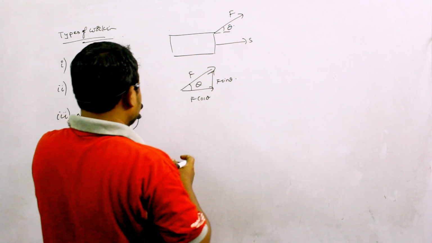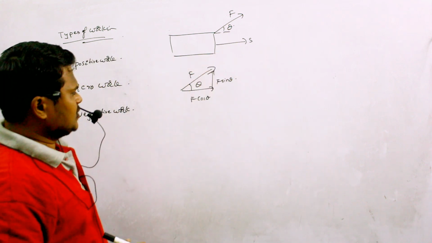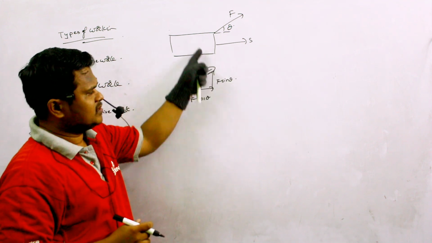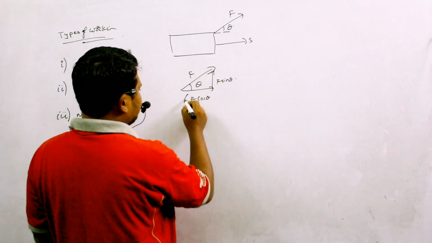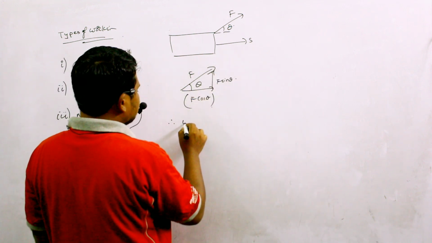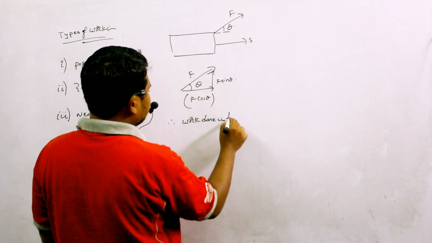So this F cos theta is in the direction of displacement only. If there is any component in the direction of displacement, then this type of work I can call positive work. So here F cos theta is in the direction of displacement itself, so I can say this work done is positive.